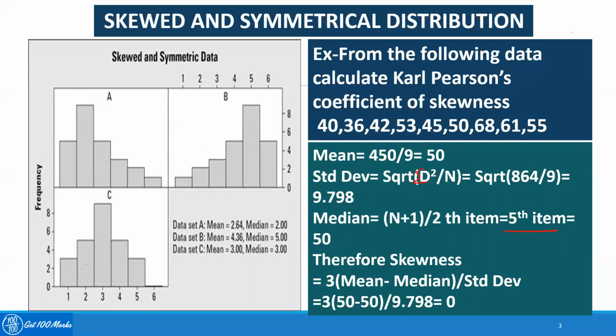Now let's have a look again at this particular diagram on the left side. The first case is the distribution of data set A. The mean is 2.64, whereas median is 2. Therefore, if we draw the frequency polygon, it will come like a skewness of that. Whereas in the second case, you will see the mean is lower than the median, so therefore the skewness will come like that. In the third one, mean and median are both equal to 3, so the distribution will come like that, and that is actually a symmetrical distribution.